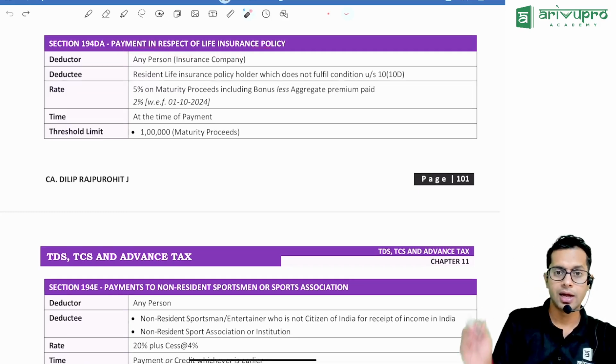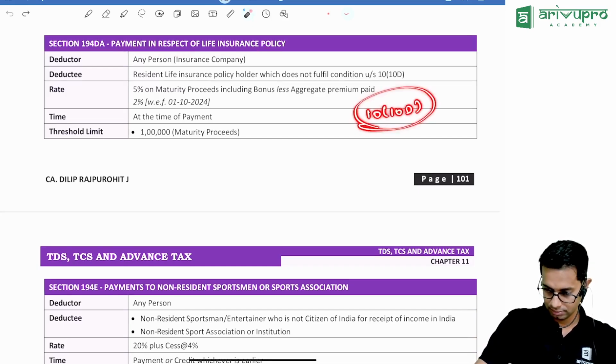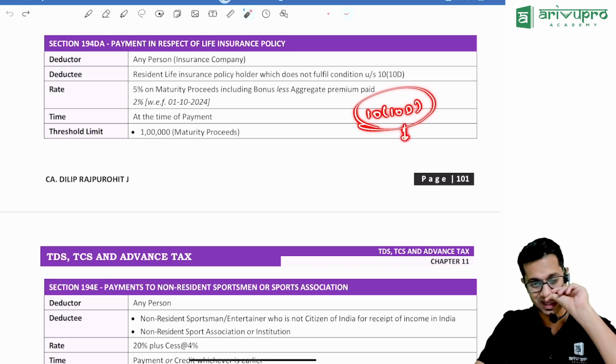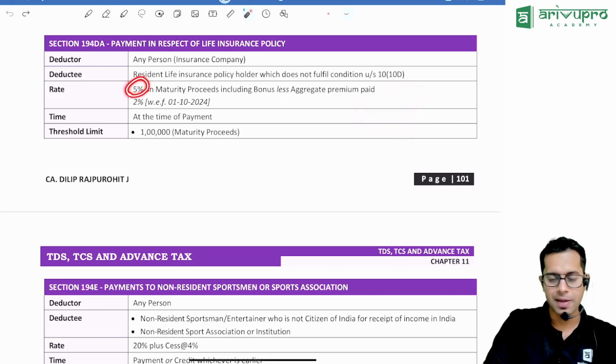So if you remember, 10(10D) is applicable. 10(10D) means what, sir? For a life insurance policy, whatever amount you receive at the time of maturity is exempt under section 10(10D). Now, on the life insurance policy maturity amount which you receive, they will deduct TDS at 5%.